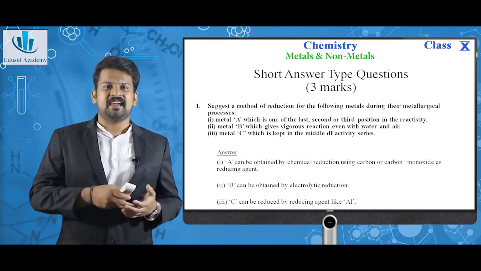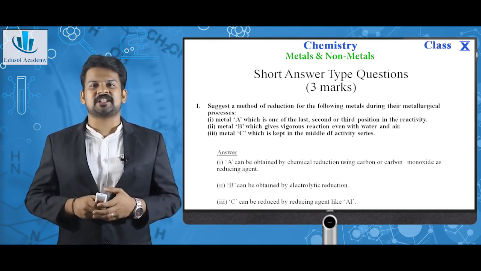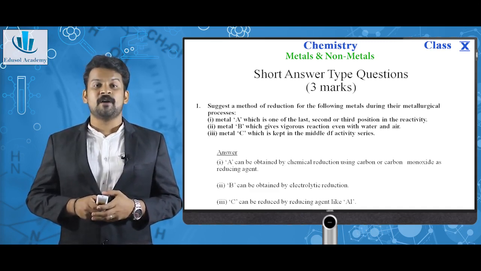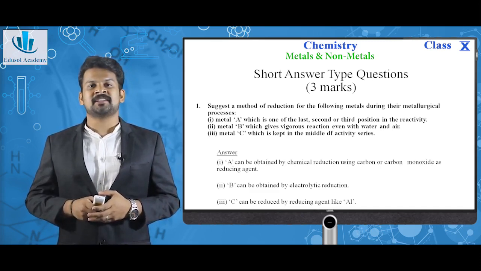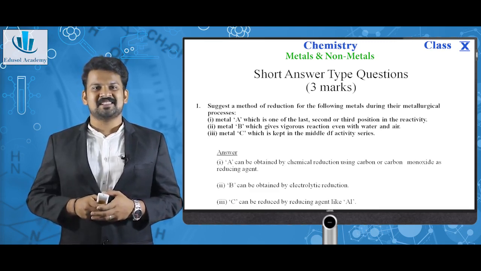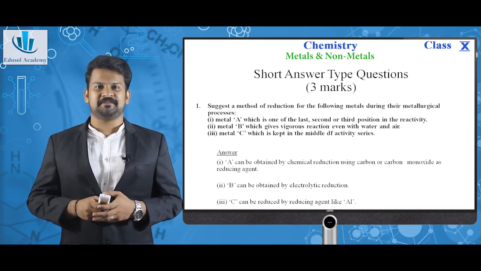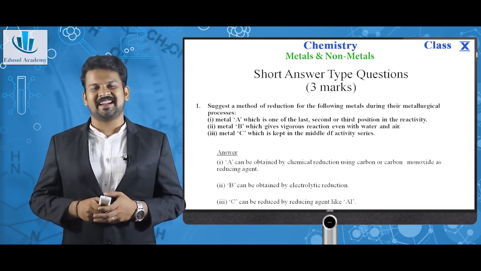So, for metal A, the best method is chemical reduction, which uses carbon or carbon monoxide as reducing agent. For metal B, the electrolytic reduction method is the best. And for metal C, it can be reduced by a reducing agent like aluminium. It is the simplest extracting technique.